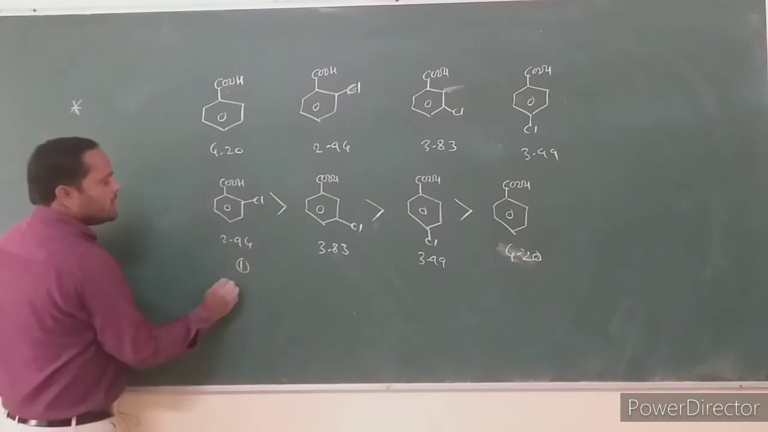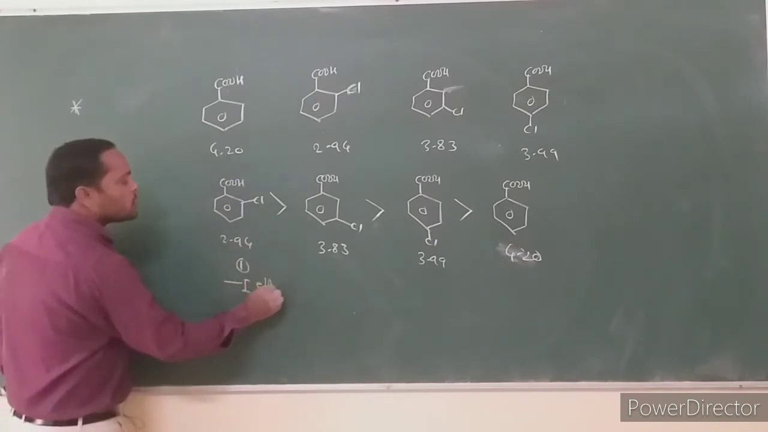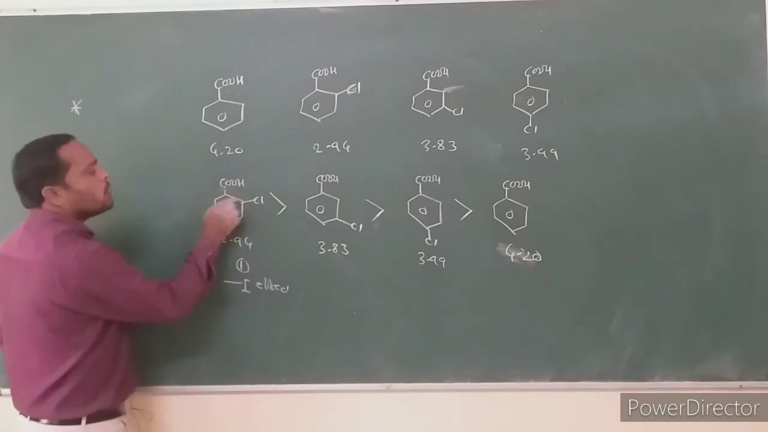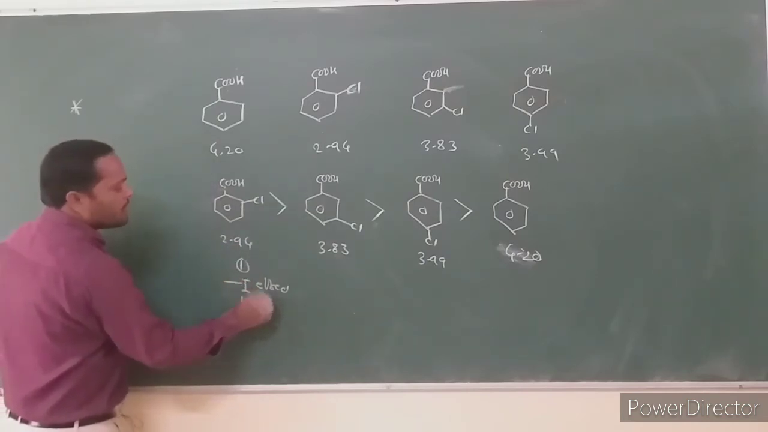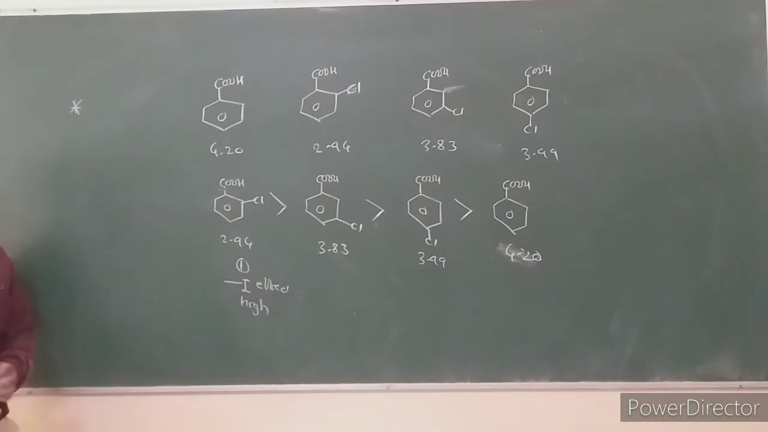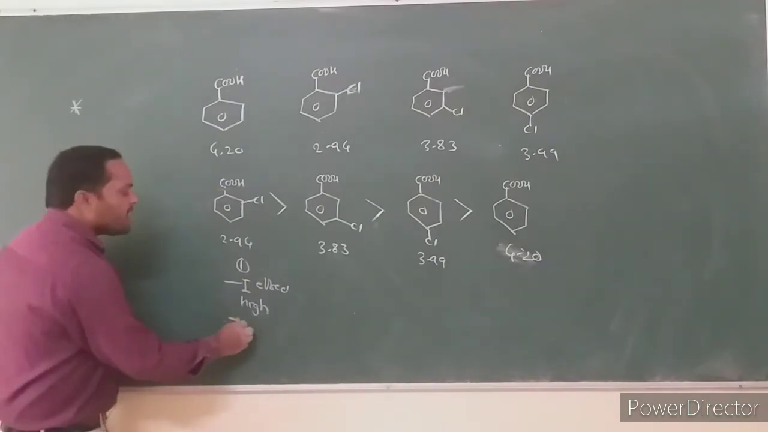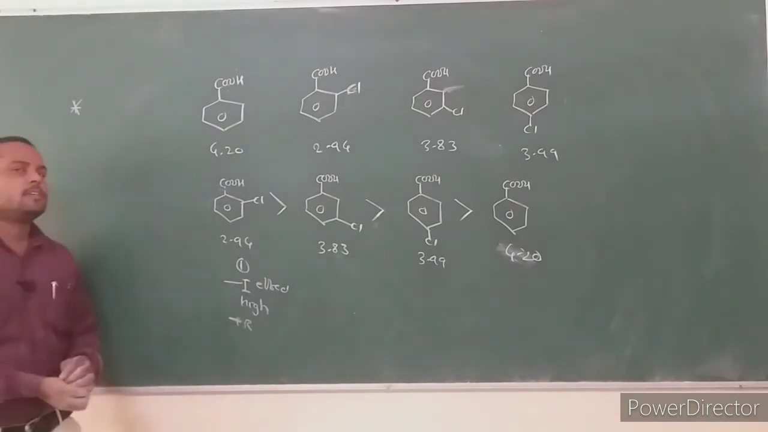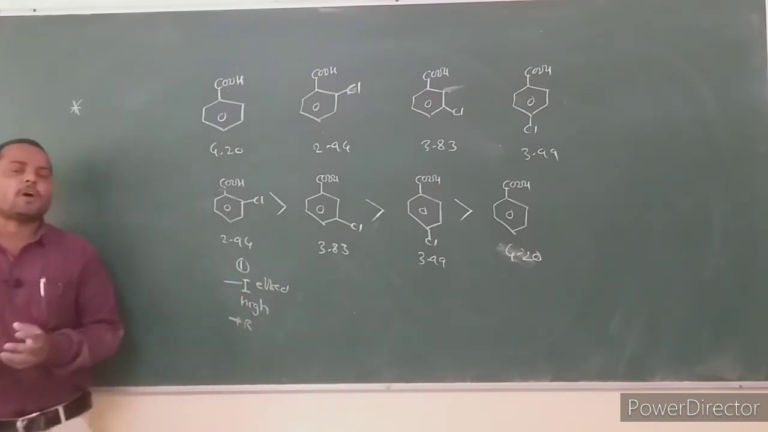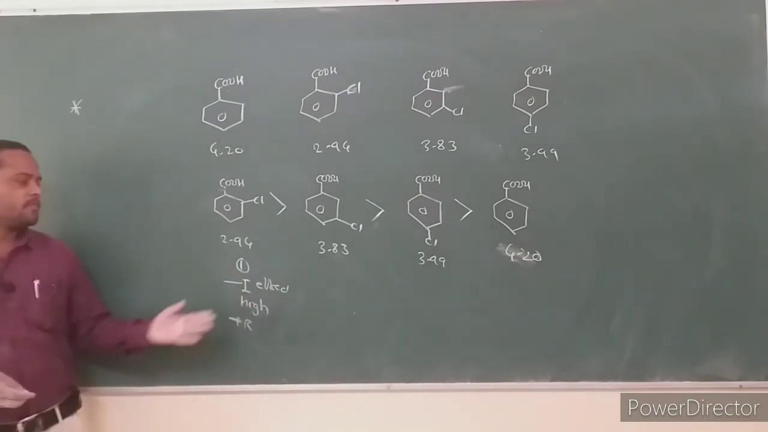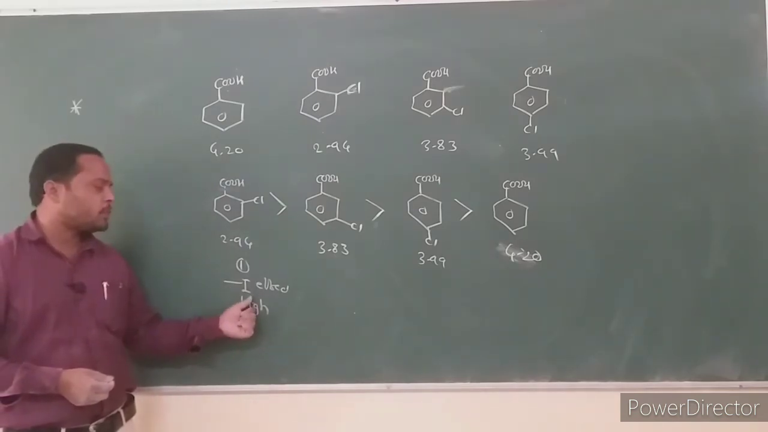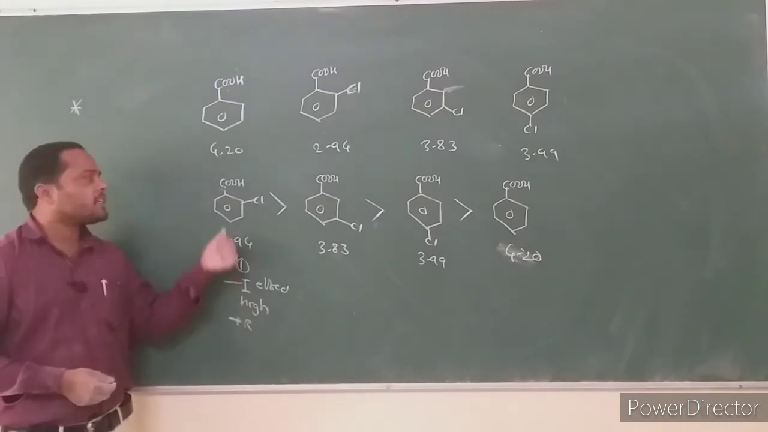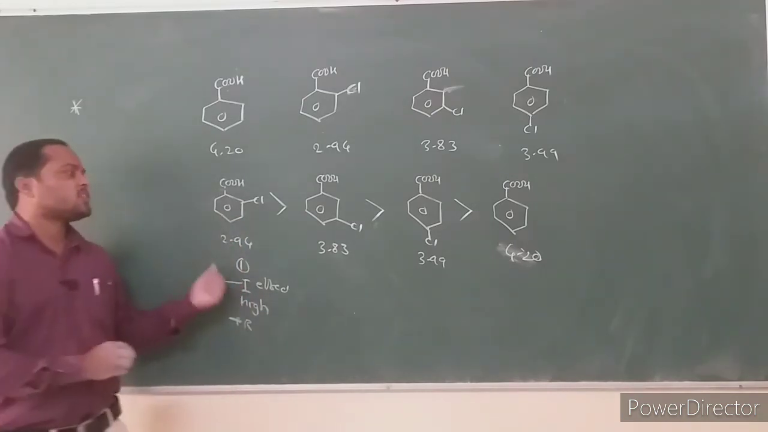Why? In ortho, chlorine is very close to the carboxylic group, only 3 bonds separate them. The minus I effect is high. The plus R effect is also present, but the minus I effect is dominant in the case of acid strength. The minus I effect is higher than the plus R effect, and due to this high minus I effect, ortho-chlorobenzoic acid is stronger.